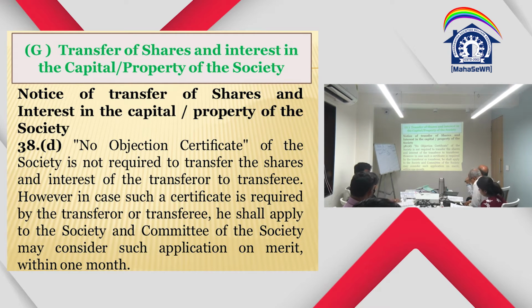Now 38D says, no objection certificate of the society is not required to transfer the shares and interest of the transferor to transferee. In case such a certificate is required by the transferor or transferee, he shall apply to the society. The committee of the society may consider such application on merit within 1 month. Now in case the society does not consider within 1 month, what happens? Then you can also go to the registrar.